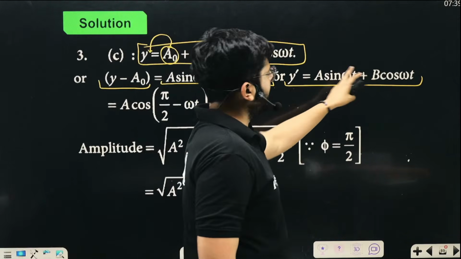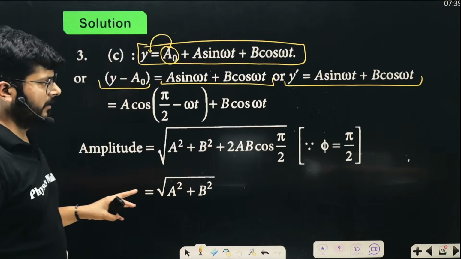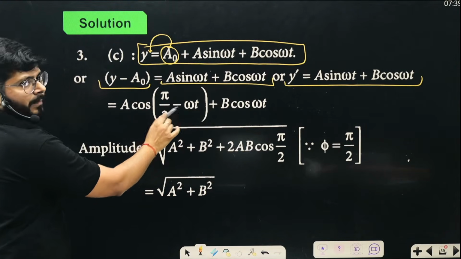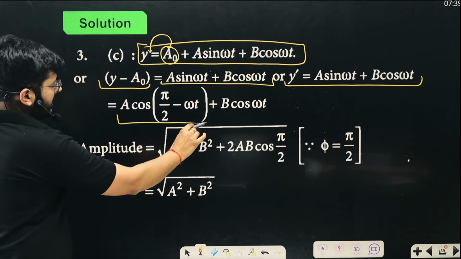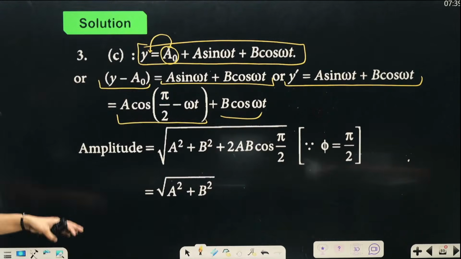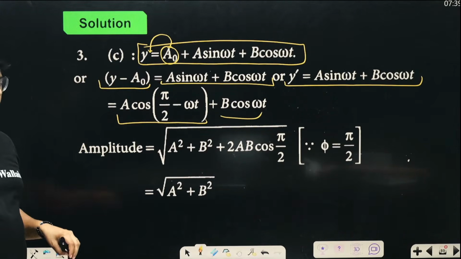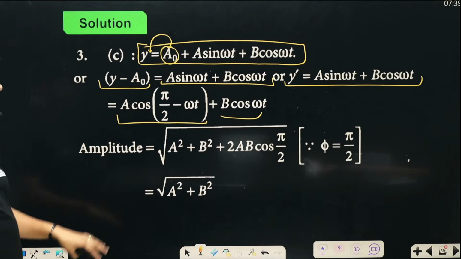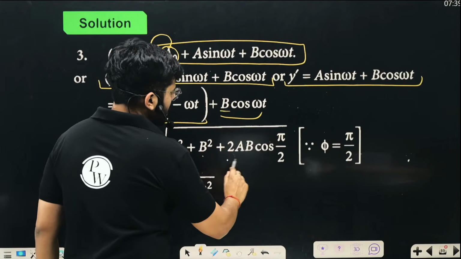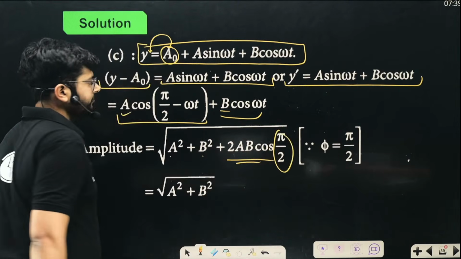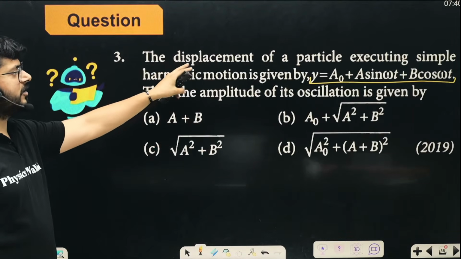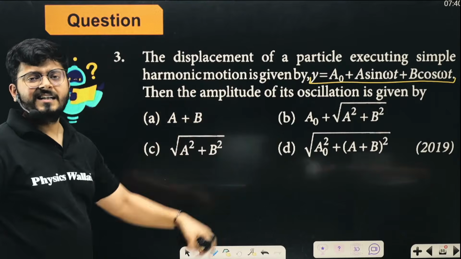Both the terms can be written in the cos form, so that we can combine them later. So here we have it. The sin omega t can be written as cos of (pi by 2 minus omega t). So this is also the same, A sin omega t plus B cos omega t. We have just changed the format. And now if you try to write down the amplitude of this thing, it is going to be under root A square plus B square plus 2AB cos pi by 2. Why is it so?